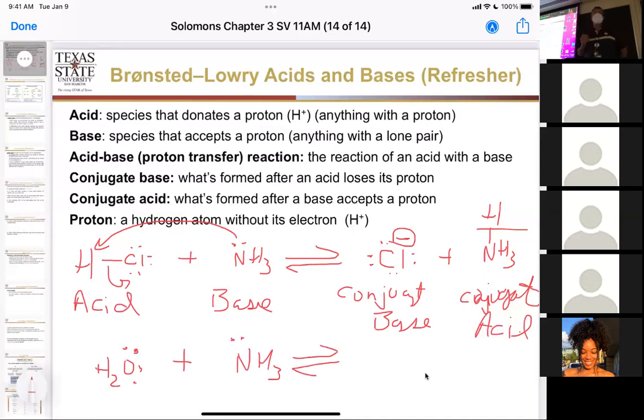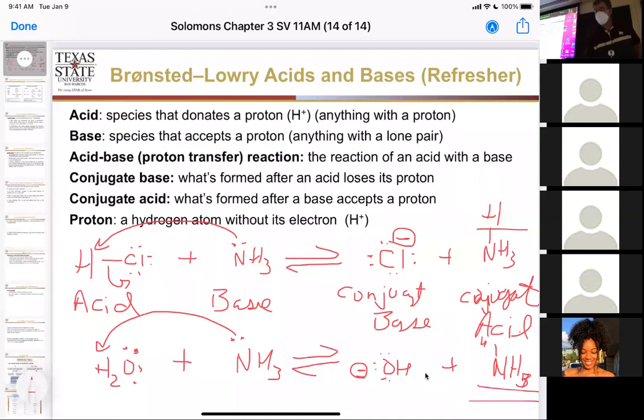Well, yeah, water can now act as an acid and donate one of its protons to give us OH with the lone pairs and a minus charge here, plus we get the ammonia structure again, NH3 plus hydrogen. So what happened is these electrons came over here, started forming a bond with one of those two hydrogens, and got transferred to the now conjugate acid, and our water turns into our conjugate base. So the thing that transfers the proton is the acid, the thing that accepts the proton is the base.